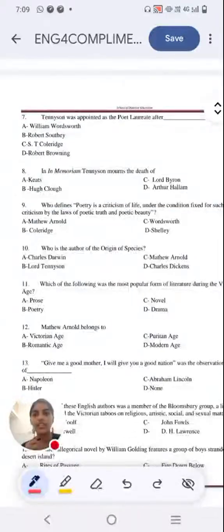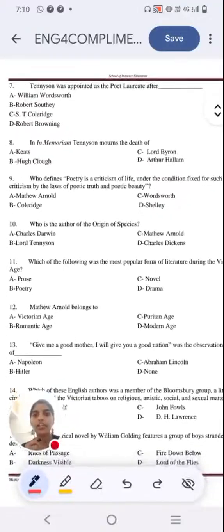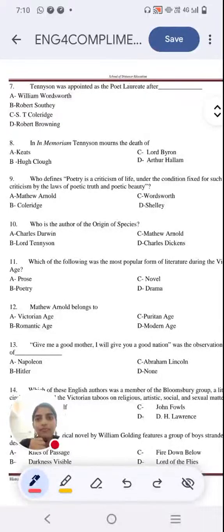And C. Tennyson was appointed as the poet laureate after whom? Option A, William Wordsworth. Option B, Robert Southey. Option C, S.T. Coleridge. Option D, Robert Browning. I hope you are answering in the comment section.